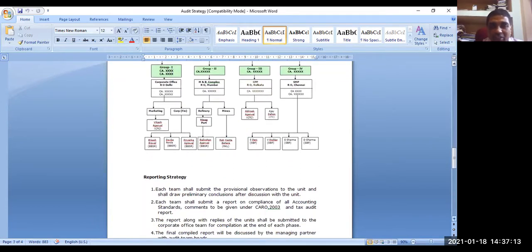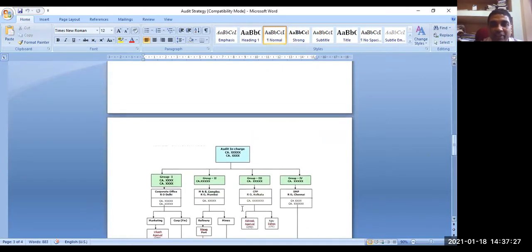Then reporting strategy, how finally the report will be generated. You see, each team shall submit the provisional observation to the unit and shall draw preliminary conclusions. So different reports will come from the various audit teams, and finally they will be consolidated and the final report will be issued by the audit in charge or the engagement partner.